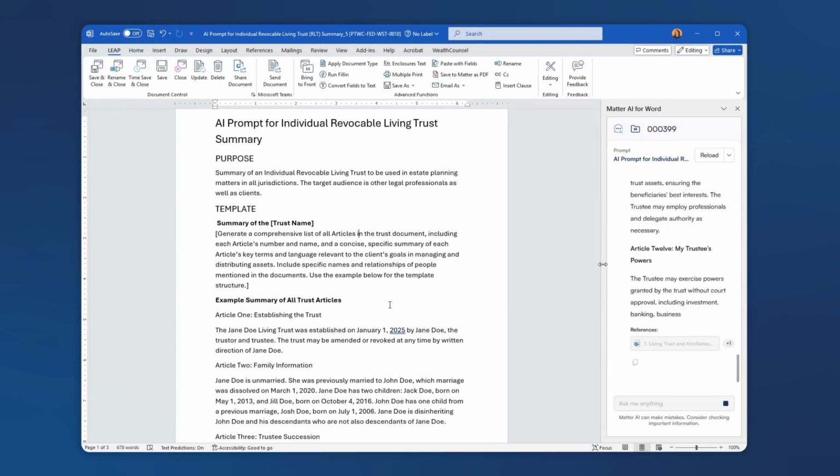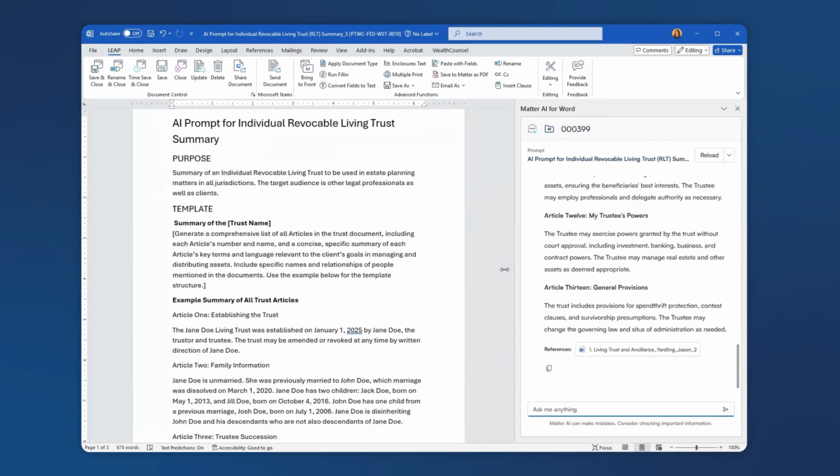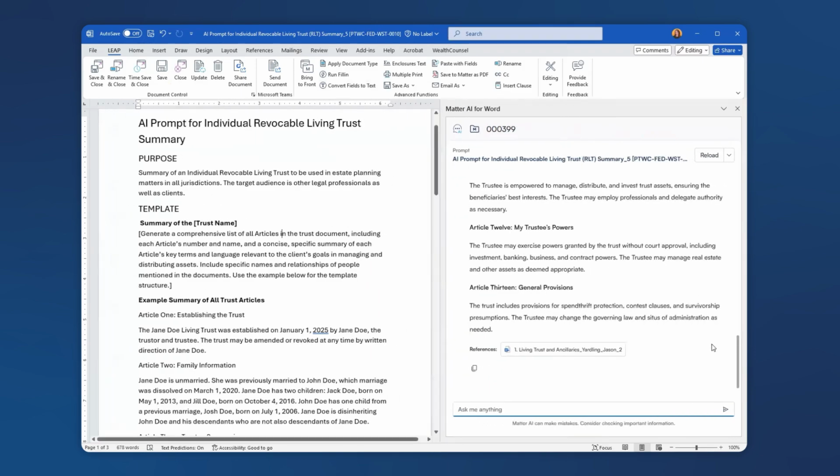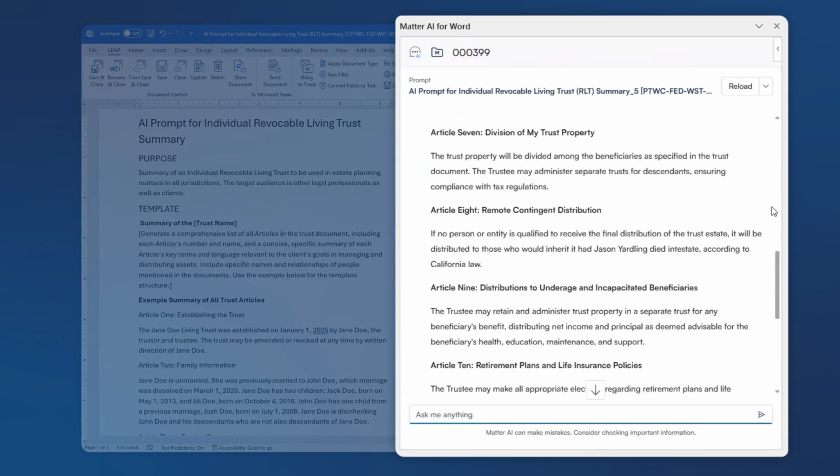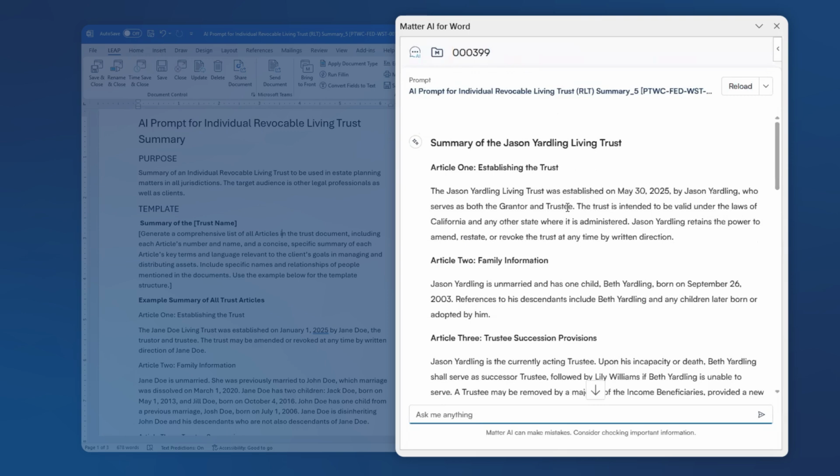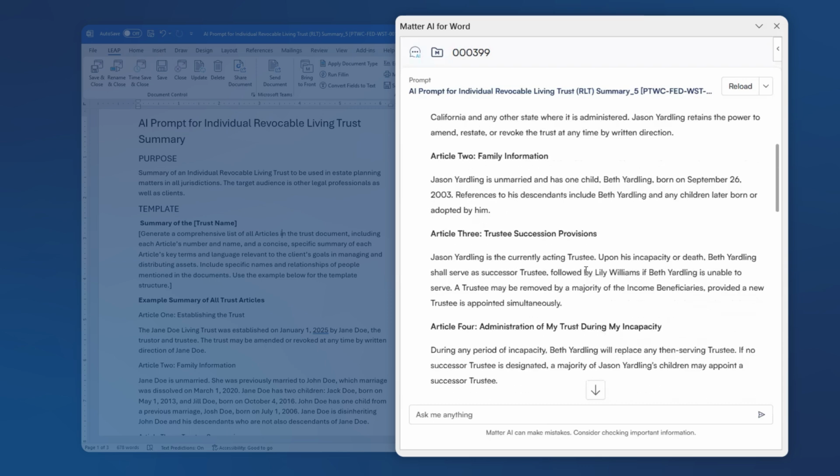And now on the right-hand side in the Matter AI for Word pane, you can see the output being produced by Matter AI. It has done exactly what we wanted it to do, producing a concise summary of each article one at a time, containing all of those key provisions and language from the trust.